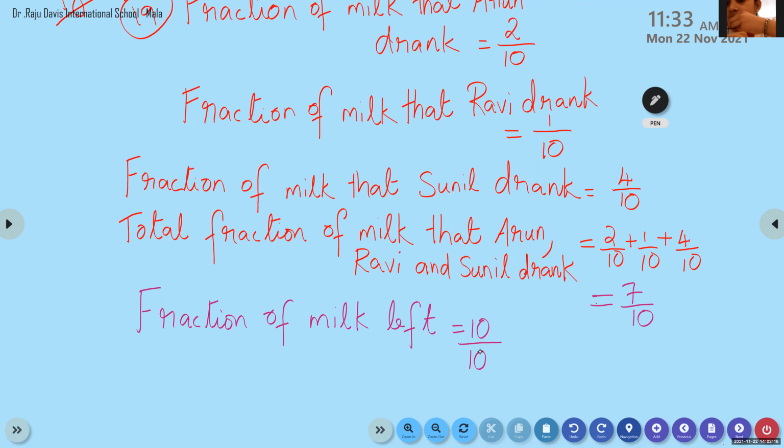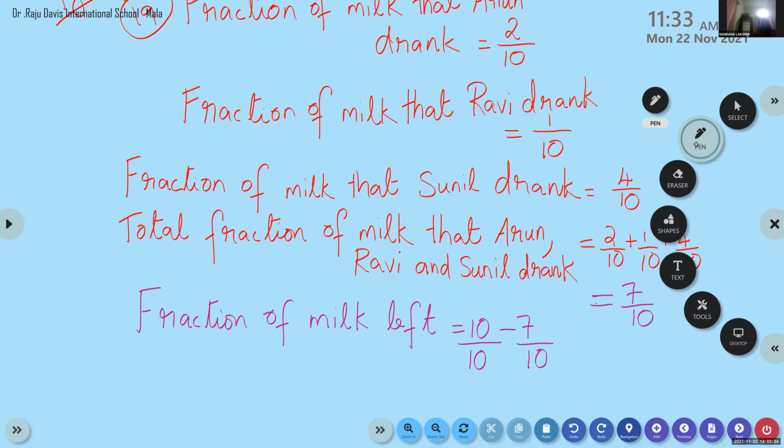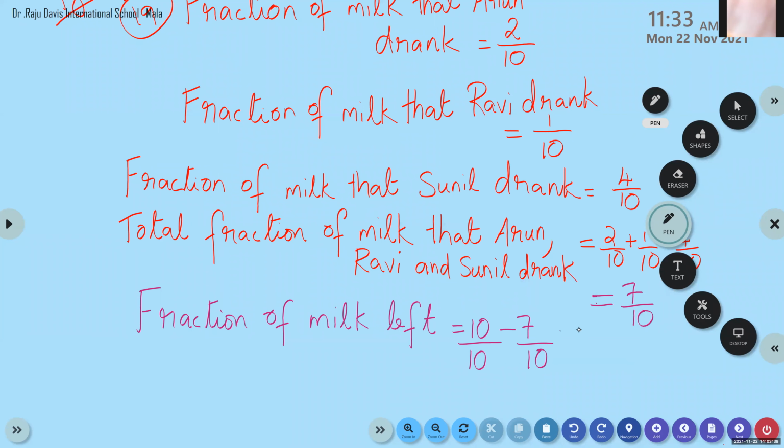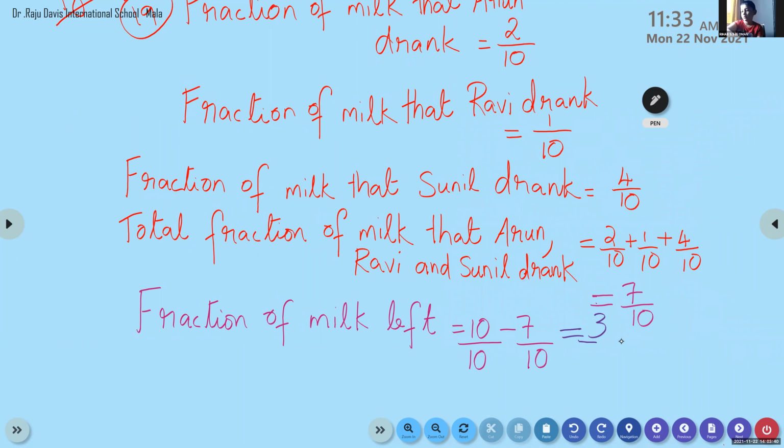10 by 10, because here there are 10 parts. The denominator is 10. So if the numerator and denominator are the same, that represents 1. So that is the whole. 10 by 10 minus 7 by 10. So the answer is 3 by 10.